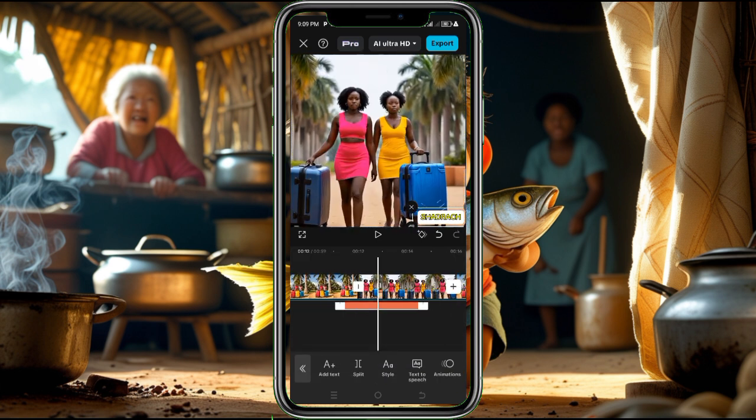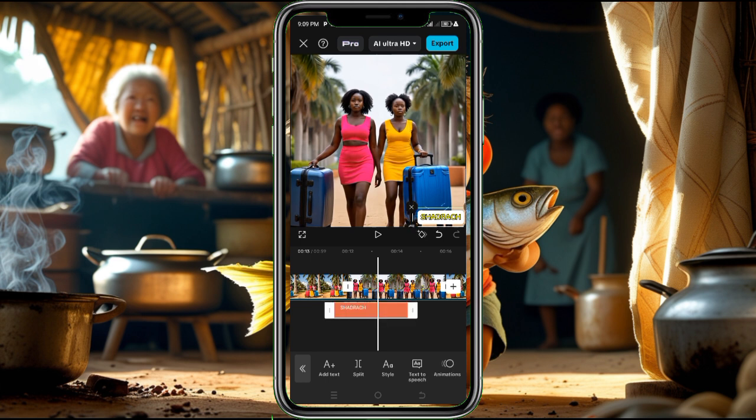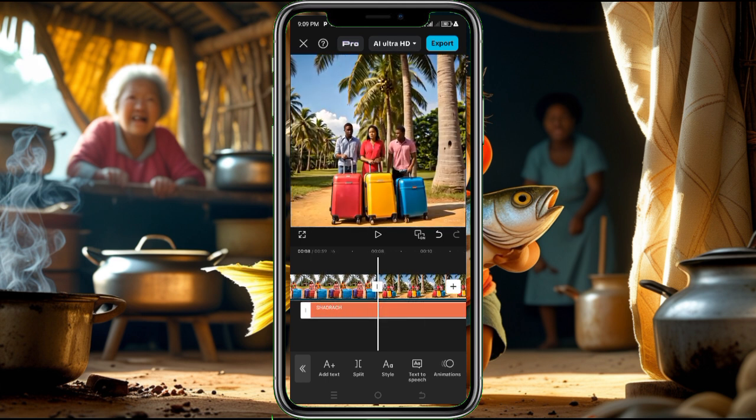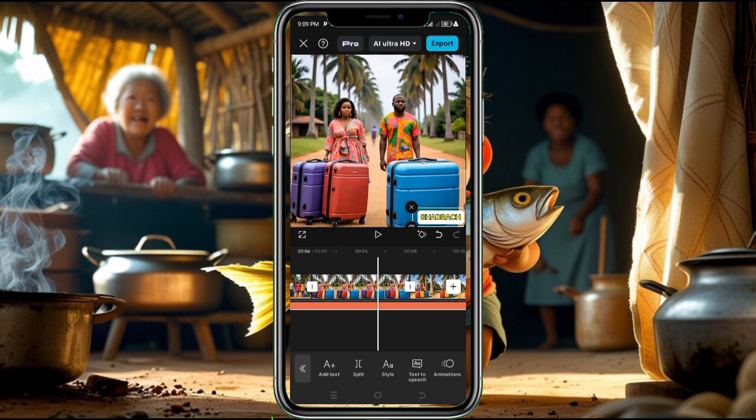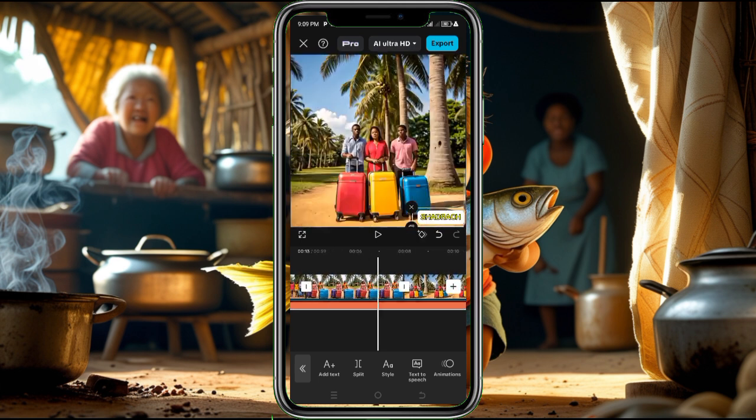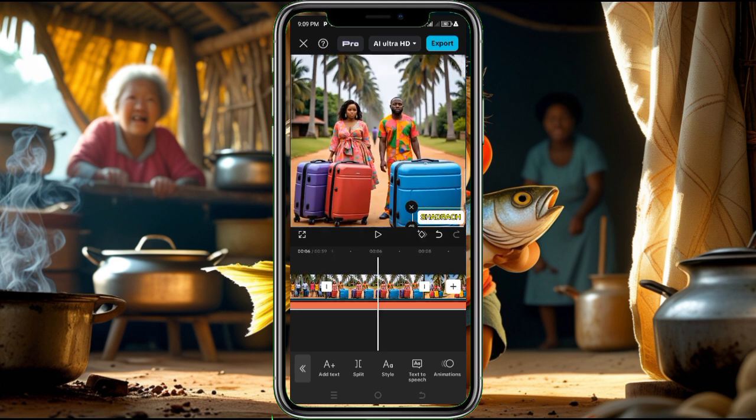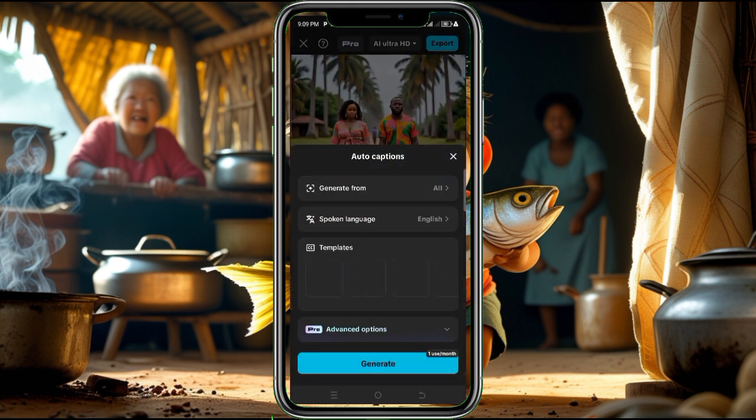After covering it up, I'll make sure I steer this thing to the beginning of the video so that the meta AI watermark will not show as the video is moving. Then if I want to get subtitles, I'll just click on auto caption and I'll click on any one I want. Then I will generate. This is a pro version. I can actually get the free version too.